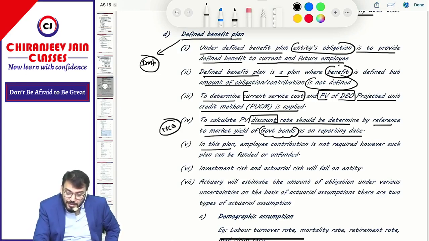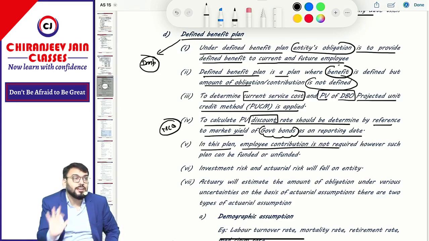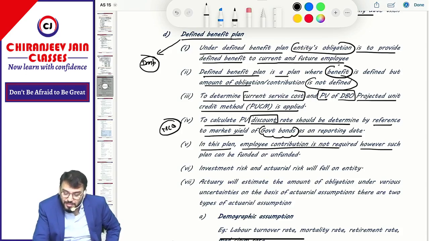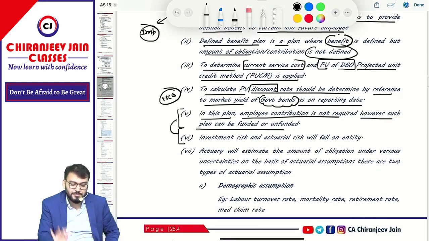In this plan, employee contribution is not required. However, such a plan can be funded or unfunded. I will explain what is funded and what is unfunded in the next class; till now we have not done this discussion.